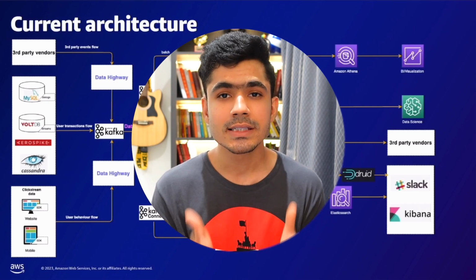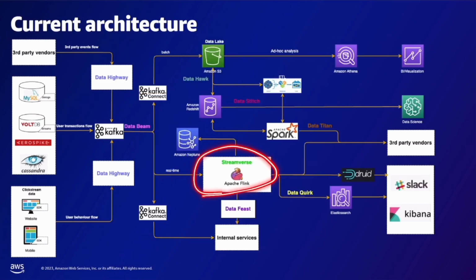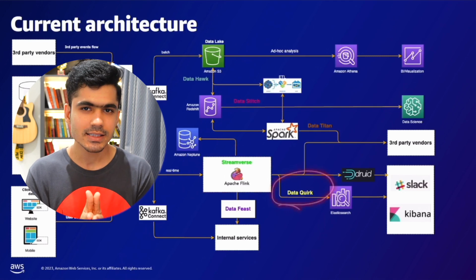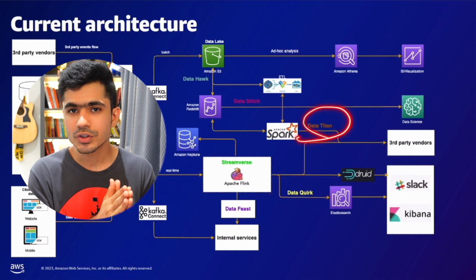They built all of these things by themselves. Streamverse is for real-time data streaming. DataStitch is for batch ETL. They also have a real-time alerting and monitoring system called DataQuick. Just like this, they built many individual data platforms to serve different use cases.